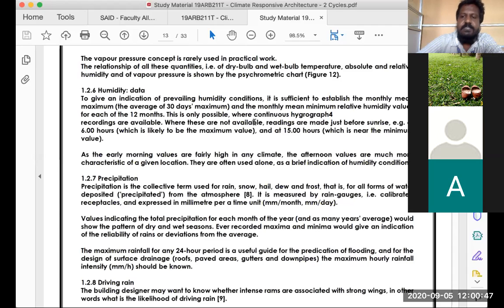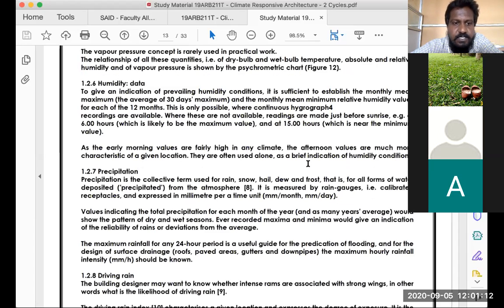The reason why is, once you take it in the morning, before the sun comes up, the humidity would be the maximum for that place. And by 3 in the afternoon, when the climate has reached its peak and is settling down for sunset, the humidity would be comparatively lesser. So this gives a maximum value in the morning and the minimum value in the afternoon. That's how it's taken up.